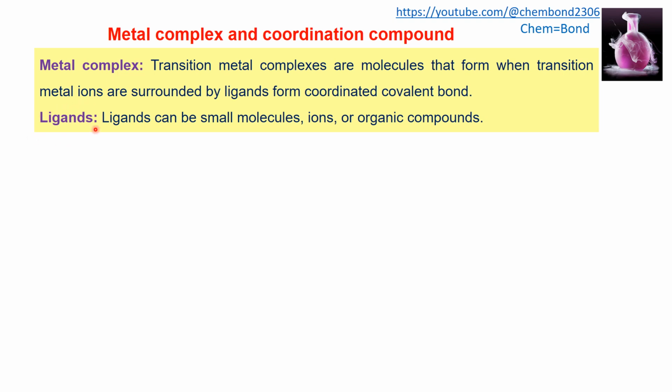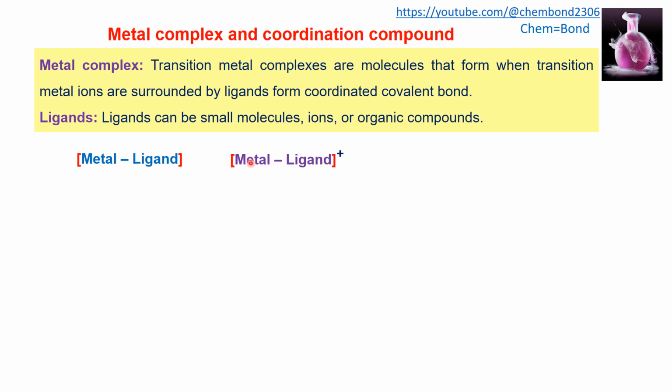So what are ligands? Ligands can be small molecules, ions, or organic molecules. These are the species that have the ability to donate an electron pair. So a ligand is an electron-rich species, and the metal ion is the electron acceptor species. Here we have the metal and ligand, and it is represented in square brackets. So this is the metal ligand complex.